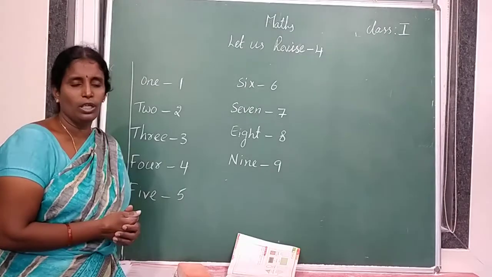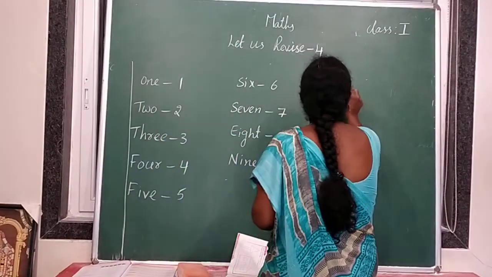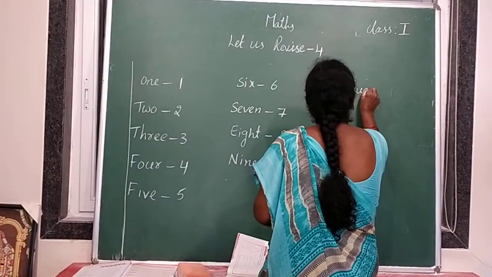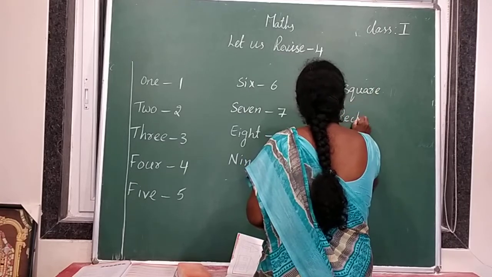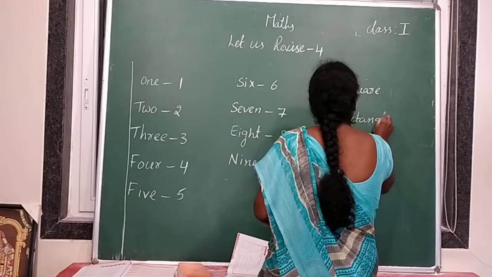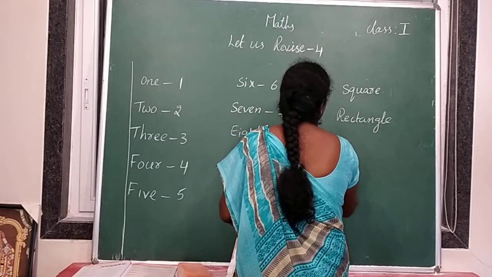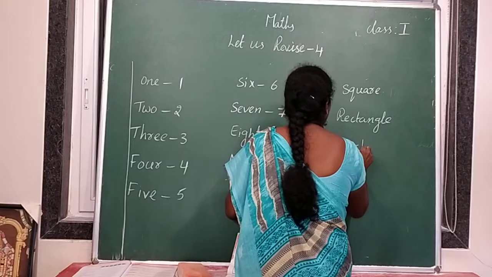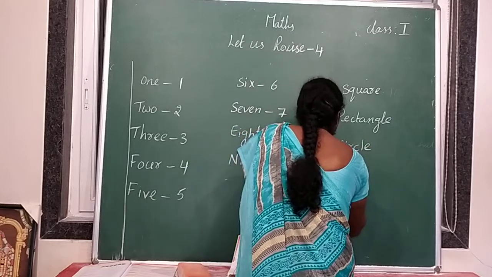So how many shapes you learned? Total how many shapes you learned? 4 shapes. What are those? Square, rectangle, next circle, and last one is triangle.